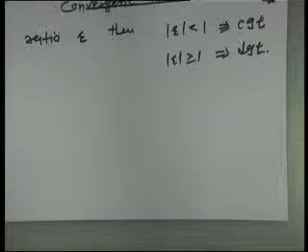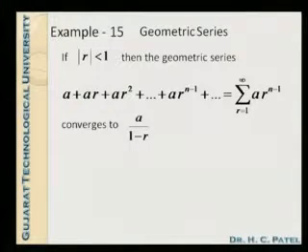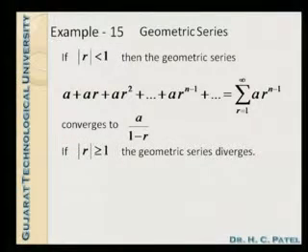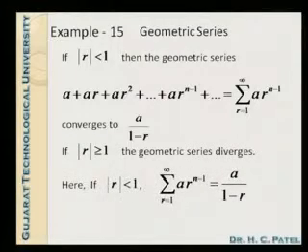Okay, slide please. Next. So this is the conclusion for this geometric series, as we have discussed: the geometric series sigma a r raised to n minus 1 converges to a upon 1 minus r in the case of modulus r less than 1 and diverges for modulus r greater or equal to 1. Next.